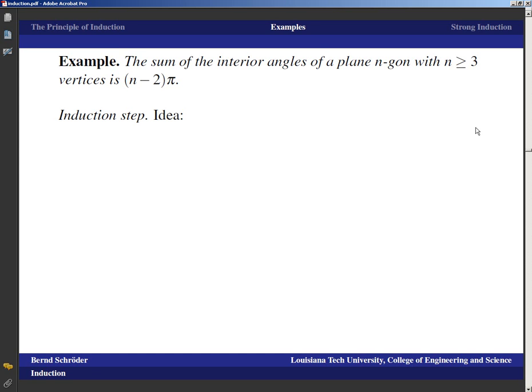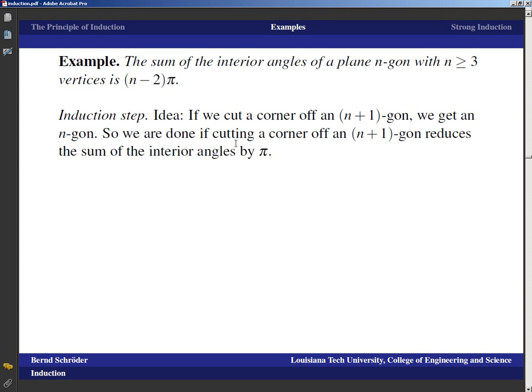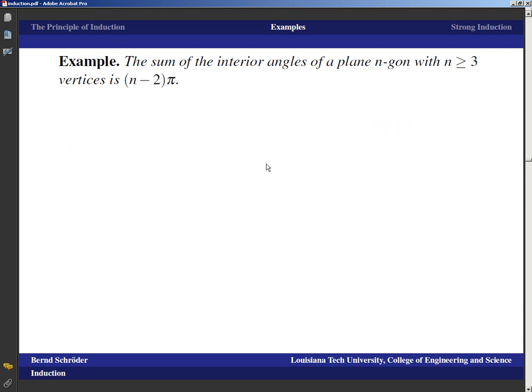Well, the induction step here has a very simple idea. You get an n plus 1 gon by tacking a corner onto an n gon, right? So if I cut a corner off of, say, a square, well, we don't get something with 5 corners, because that would mean we've actually added something. I always want to cut corners in such a way that I go from one vertex to another. So if I cut a corner off an n plus 1 gon, I get an n gon. So that means we're done if cutting a corner off an n plus 1 gon reduces the sum of the interior angles by pi. Well, let's see.